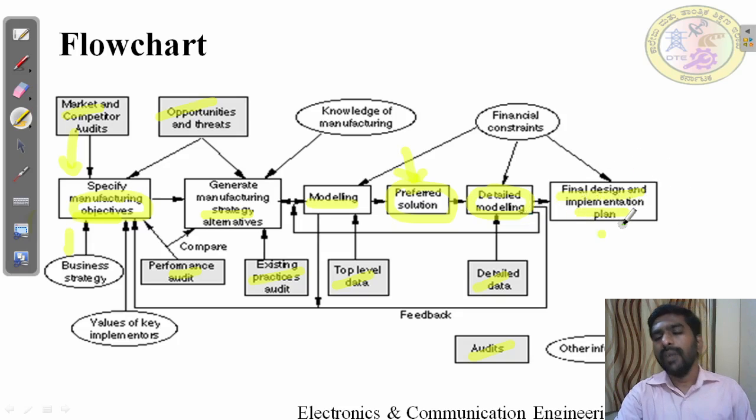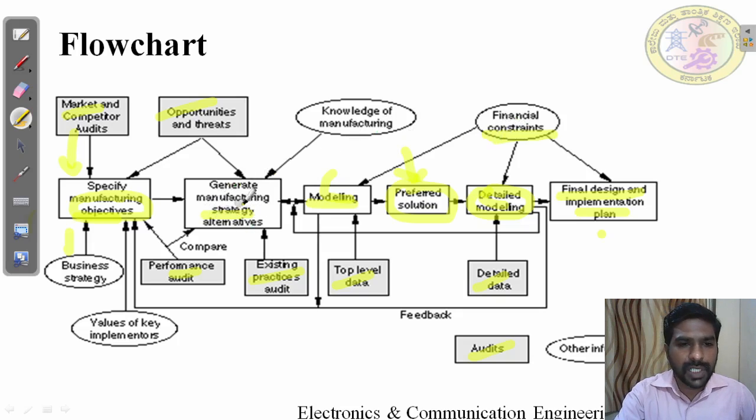They will prepare a plant layout. Finally the business plan is prepared, and each stage has an audit, a performance audit for objective and general manufacturing. They do a performance audit, and there is an existing practical audit also. There is modeling, and top-level data and detail-level data are available. For this modeling, detailed modeling and implementation, they need a financial constraint. They need money. If they don't have the money, they cannot develop the modeling, the detailed modeling, or the physical plant. That's why they need the finance.